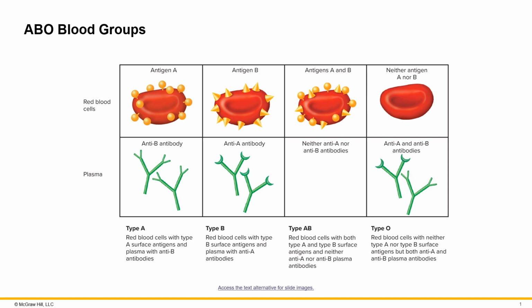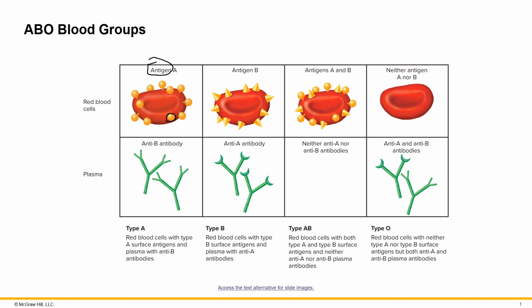Now human beings can have either one, two, or no antigens on their red blood cell. What do I mean by antigen? So antigens are basically glycoprotein molecules. So they are a combination of a sugar and a protein. And they are present on the surface of the plasma membrane of your red blood cells.